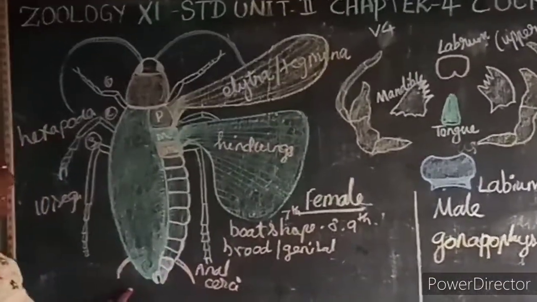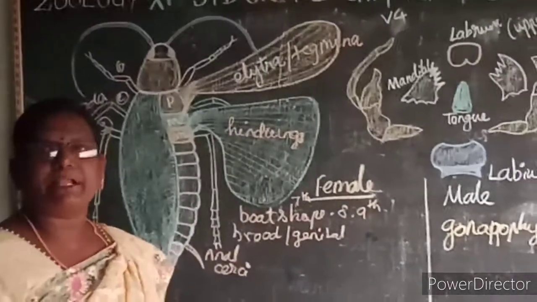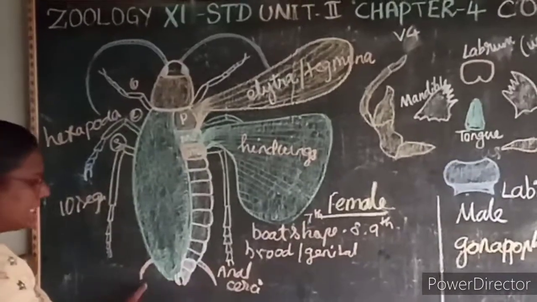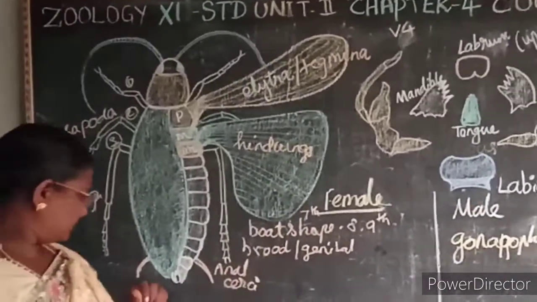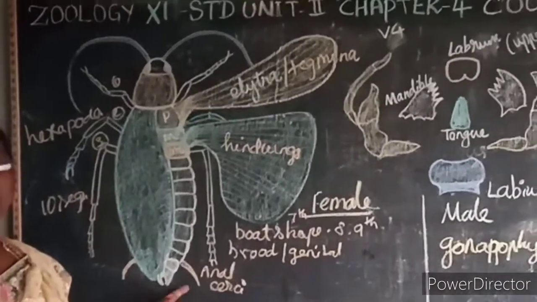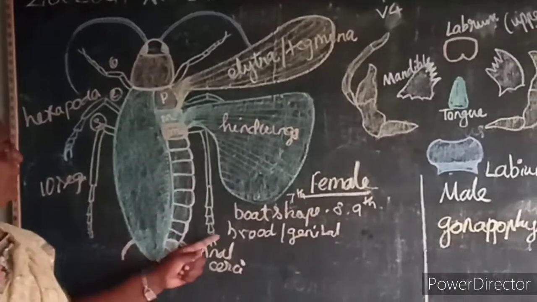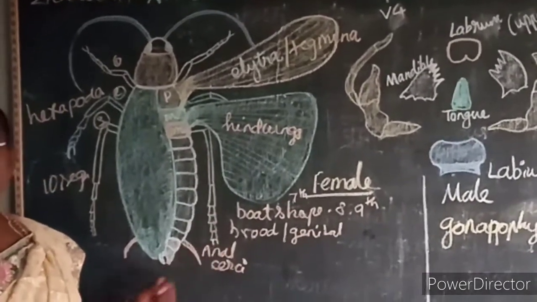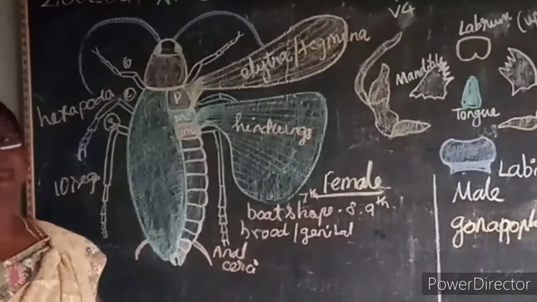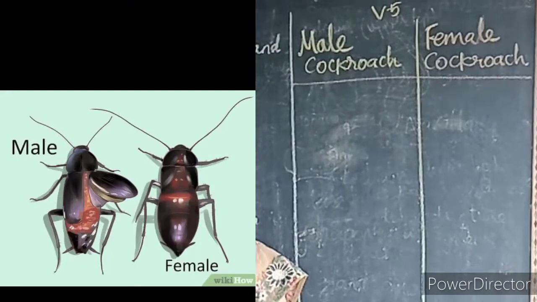In both the sexes, it is dioecious. What is dioecious? If the sexes are separated. In both the sexes, you can see the anal cerci. It is a sense organ, receptive to the vibrations. Then if the brood pouch or the genital pouch is covered by the sclerites, then it is known as what? Gonapophysis.